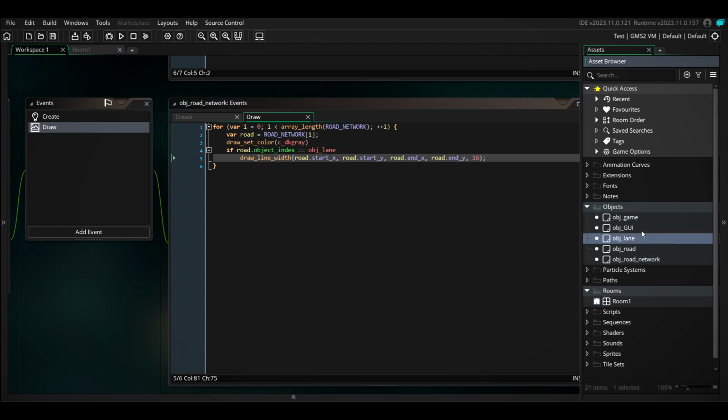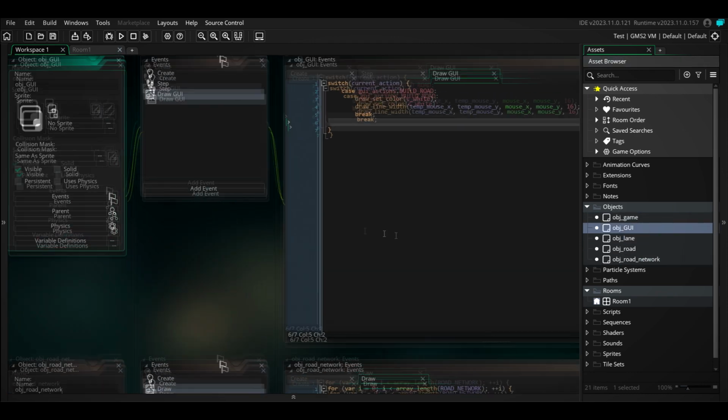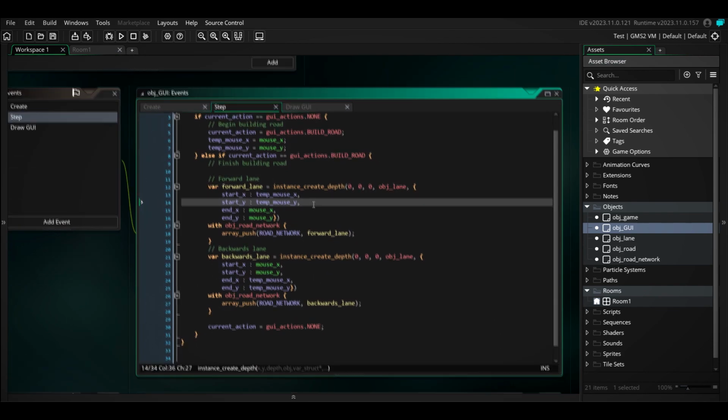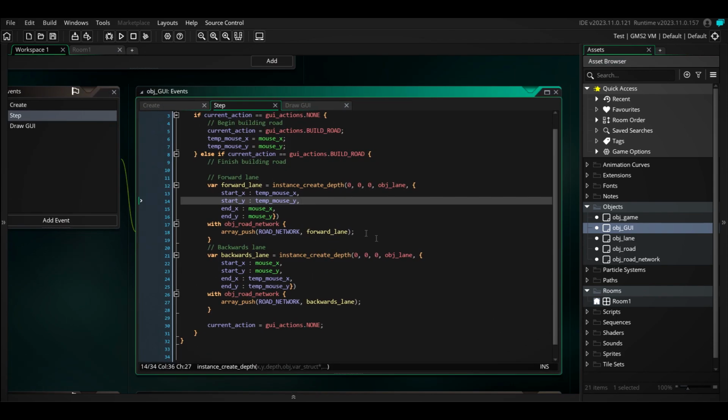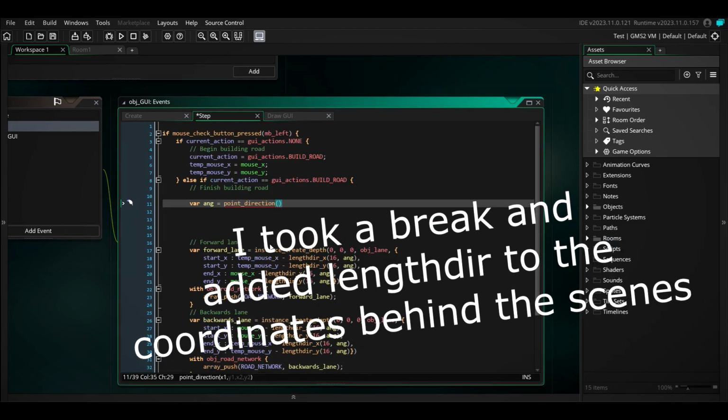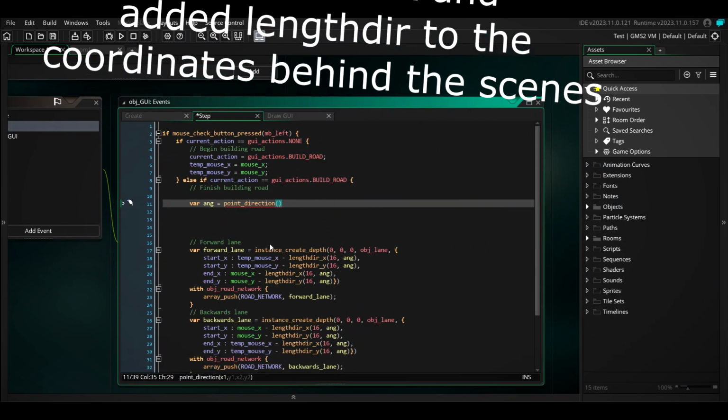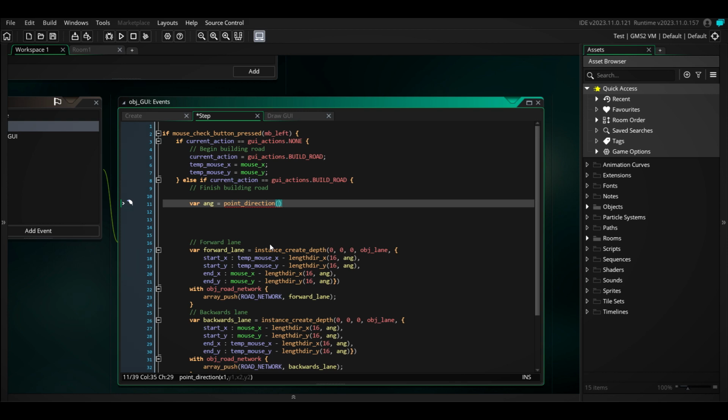Now we have to calculate some angles, and we'll do that in here as well. So creating the lane. We actually don't want these to be exactly like that. So we want the forward lane. Let's say we drive on the right side of the road. And so we can calculate some angles from these. How we are going to calculate the angle is, we have this function called point direction, which does it all for us.